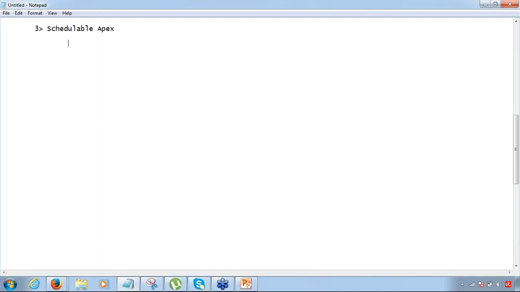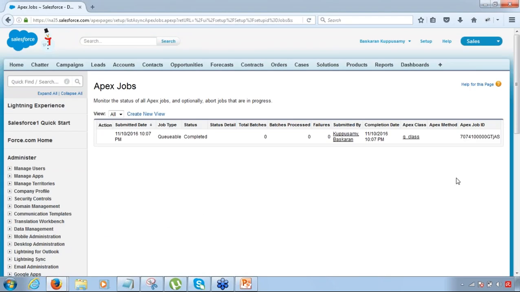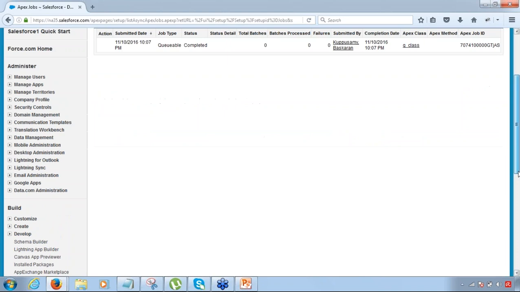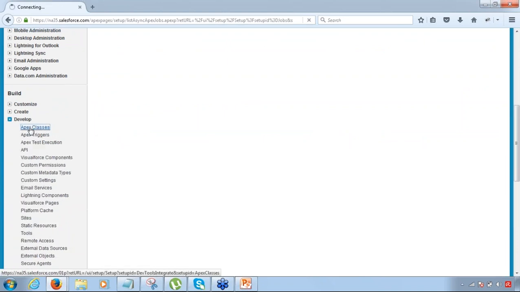Pretty similar to the way you defined a queuable apex. Okay, everything is same. Just that instead of using a queuable interface, this time we are going to implement a different interface, which is a schedulable interface. Rest everything remains same. Okay. So let me just go back to this Salesforce, create an apex class here. I told you, you just have to define it the same way you defined a queuable interface.